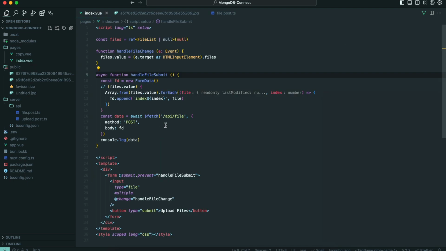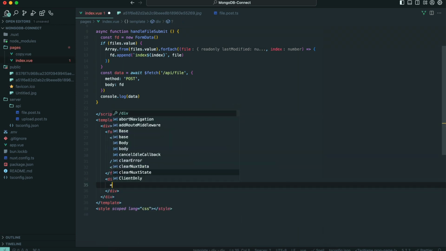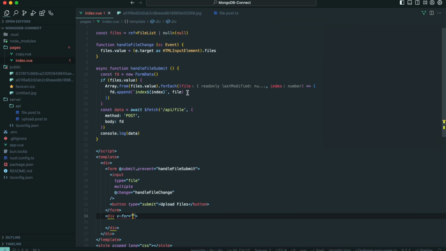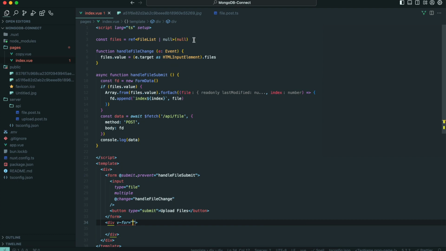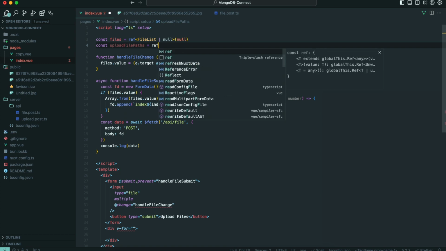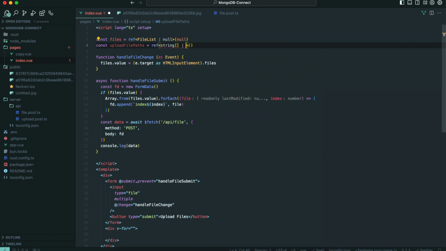Next, let's display them. Let's create a ref for this one so we can bring it to the client: uploadedFilePaths, which will be a ref, an array of strings or null.